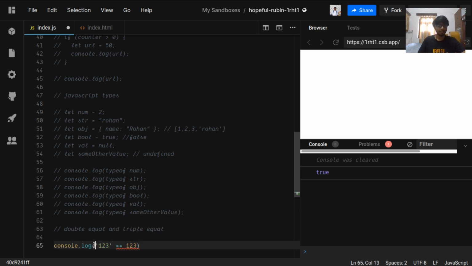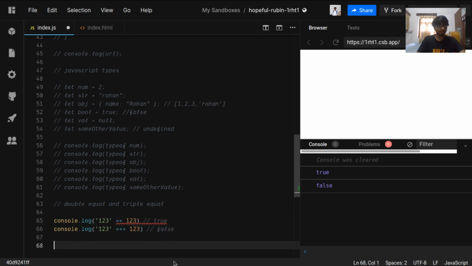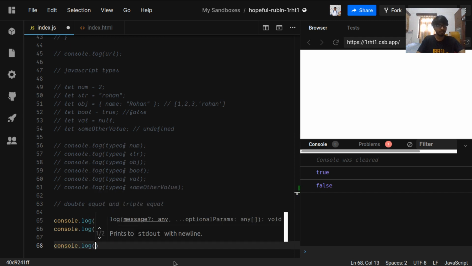And why is this happening? Because JavaScript is implicitly converting this 123 into a string, and the string matches perfectly, so it is true. The problem is double equals implicitly converts the type of its operands without us knowing, and that could lead to some bugs. So what we should do is use triple equals. That will not convert the type and returns false, which should be the case. So this will return true for us. This will return false.